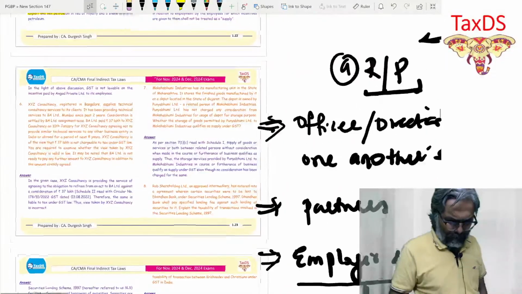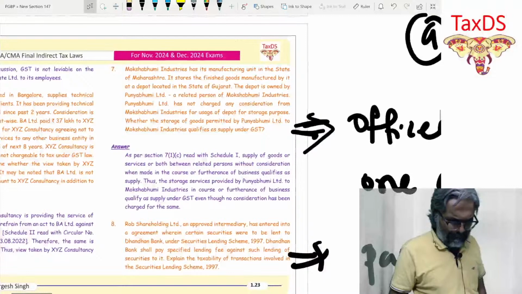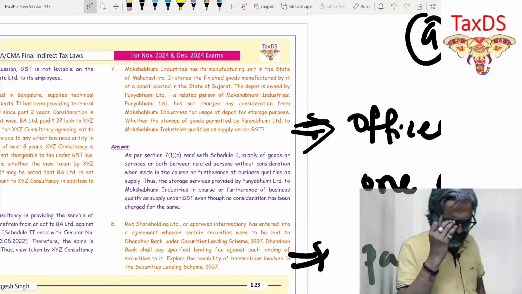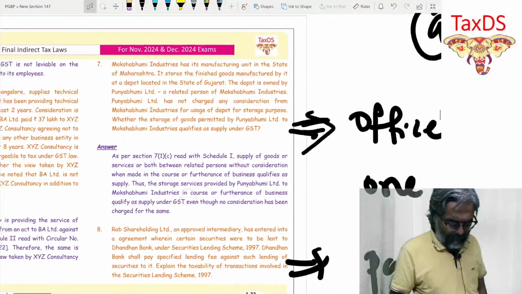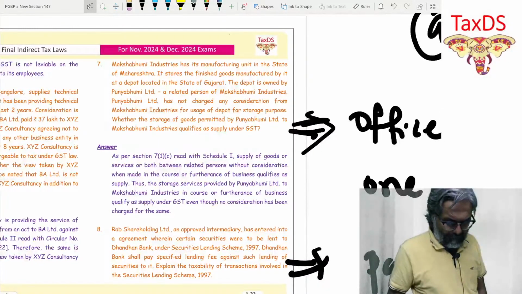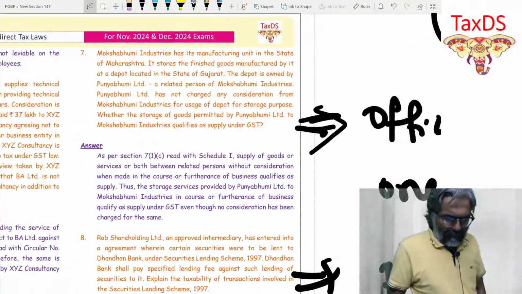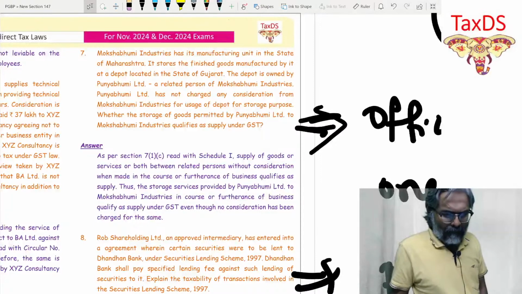Let's look at this one, friends. Question number 7. Moksha Bhumi Industries has its manufacturing unit in the state of Maharashtra. It stores the finished goods manufactured by it at a depot located in the state of Gujarat.